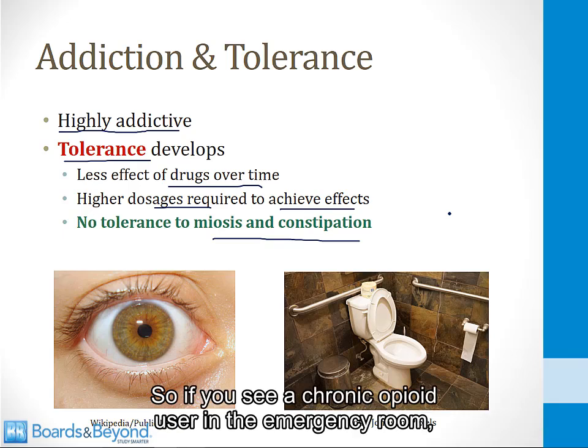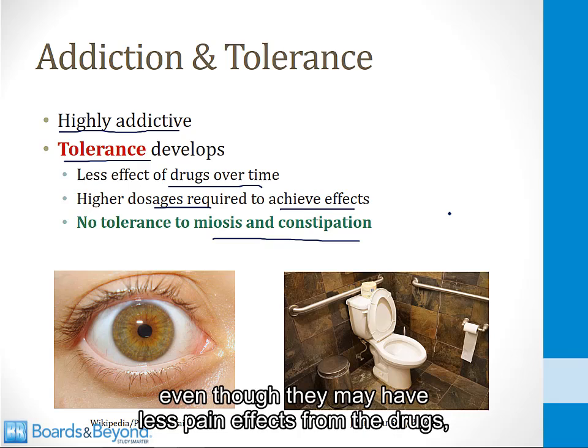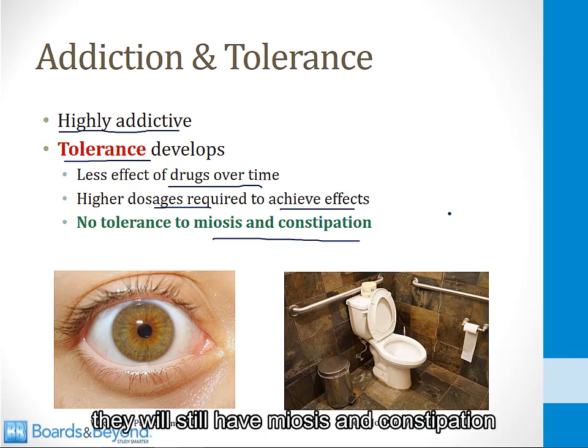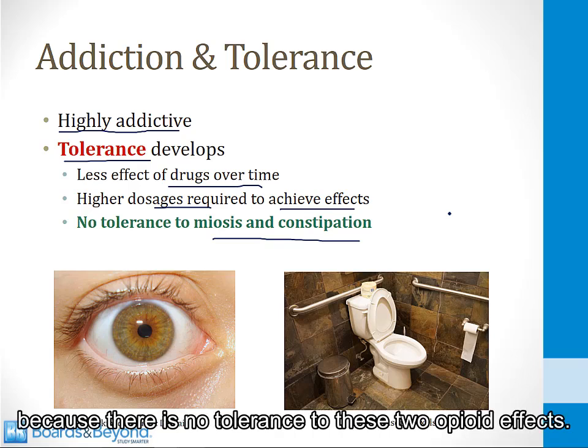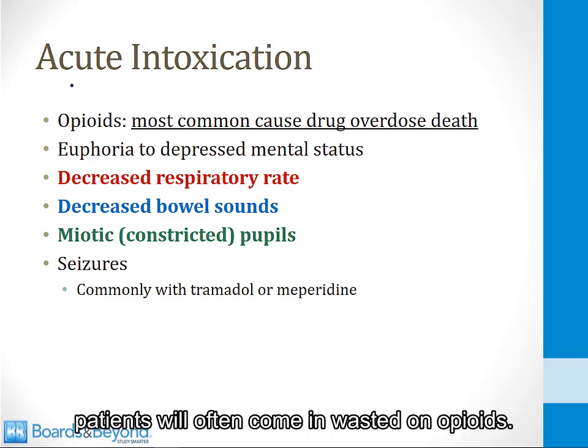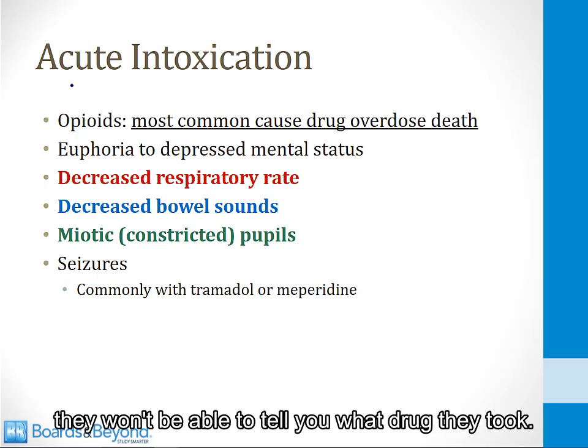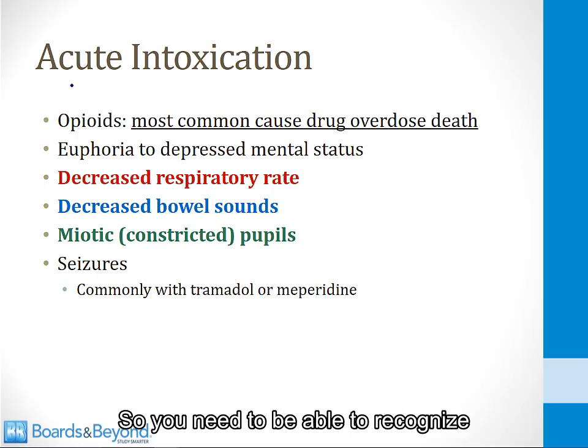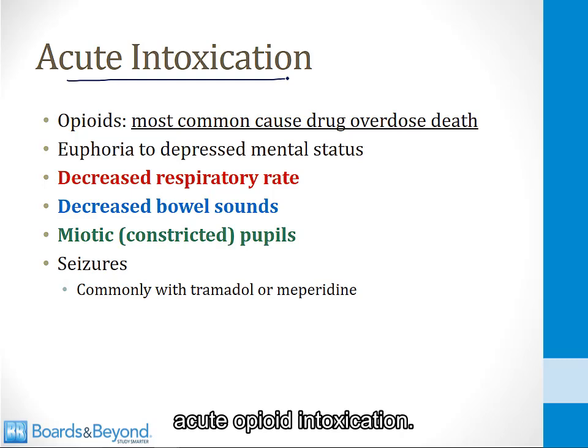So if you see a chronic opioid user in the emergency room, even though they may have less pain effects from the drugs, they will still have miosis and constipation because there is no tolerance to these two opioid effects. When you work in the emergency room, patients will often come in wasted on opioids, and in many cases, they won't be able to tell you what drug they took. So you need to be able to recognize acute opioid intoxication.